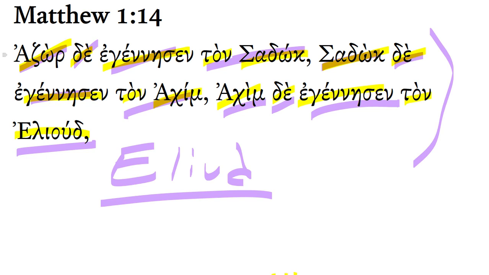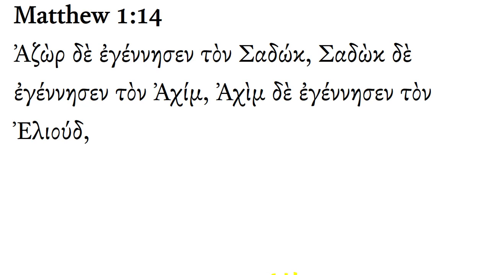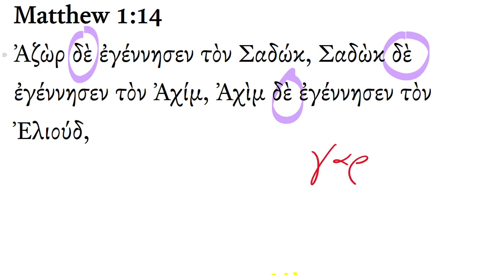Pop quiz time. Let's see if you've been paying attention. We're going to ask you some questions based on the previous verses we've gone over. So we have this little word here, de, and it's in a class of other words like gar and oun. And these are words that always or usually come second. Sometimes they can come further in, but we'll just simplify and say always come second. What are those words called?